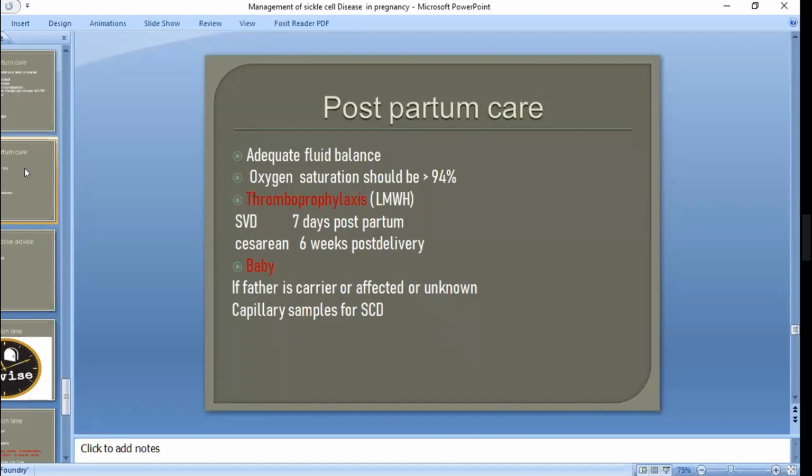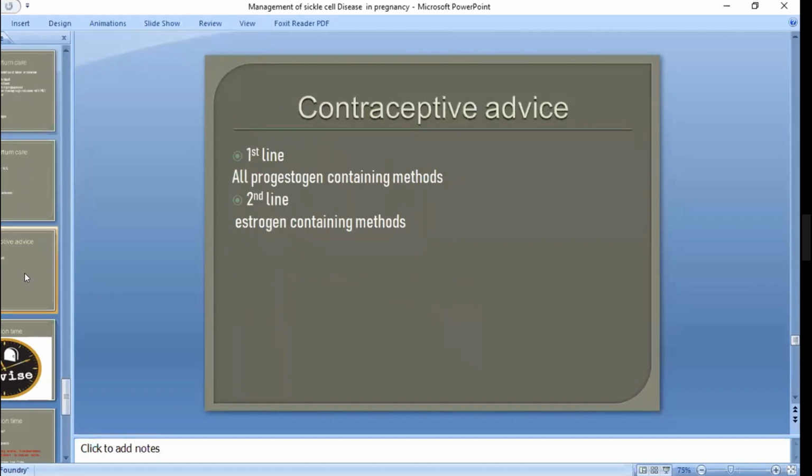And the baby, if the father is a carrier, affected or unknown, then the baby is high risk and we need to take capillary samples for sickle cell disease. Is it clear? So now we are going for contraceptive advice. There are first line and second line. All progesterone containing methods are first line, either pills, injections or Mirena. In the second line, all estrogen containing methods are second line. Remember it, girls and boys.